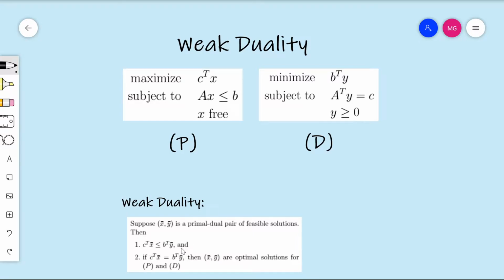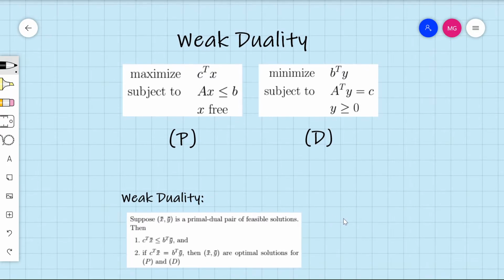And similarly, B transpose y bar could not be anything below C transpose x bar. So if it actually so happens that B transpose y bar goes all the way down to this value of C transpose x bar, well, it couldn't have gone any lower. So that must mean that y bar is an optimal solution for the dual, because in that case we're trying to minimize. So that is a consequence of the first statement. And so again, we're not saying that this will happen. We're saying that if it so happens that C transpose x bar equals B transpose y bar, that is when we can conclude that that's a pair of optimal solutions, x bar and y bar.